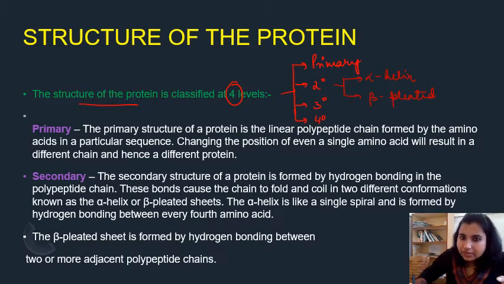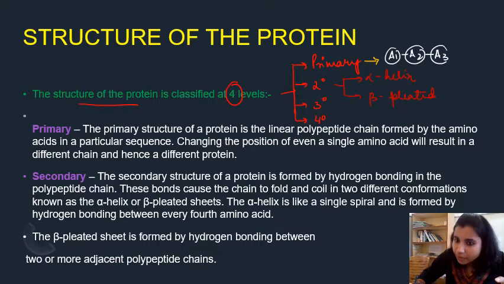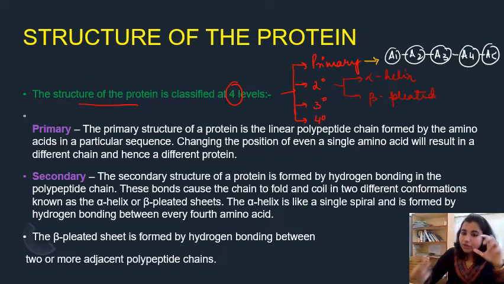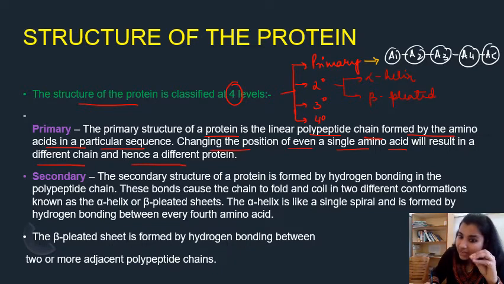So primary protein is nothing but a linear sequence of amino acids. If you see, when these amino acids are arranged in a linear form, then we call it what? We call it primary structure. A4, A5. This is what we call the primary structure because they are attached in a linear chain. So if we go to the definition here, the primary structure of the protein is the linear polypeptide chain formed by the amino acids in a particular sequence. Changing the position of even a single amino acid will result in a different chain and hence a different protein.